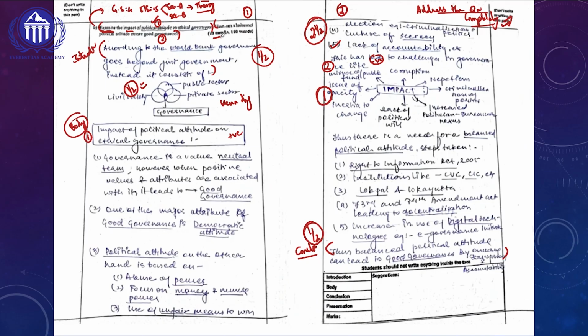Now, for addressing the second component, she has again written in a point-based manner of 5 points, for which she will be getting half a mark for each of the points. So overall, in this particular answer, for introduction and conclusion, she got 1 mark. For the body of the answer, 2.5 plus 2.5, 5 plus 1, 6 marks. So overall, for a 10-marker question for this particular answer, she got 7 marks, which is considered to be one of the highest marks in UPSC mains answer writing in ethics component in theory segment.